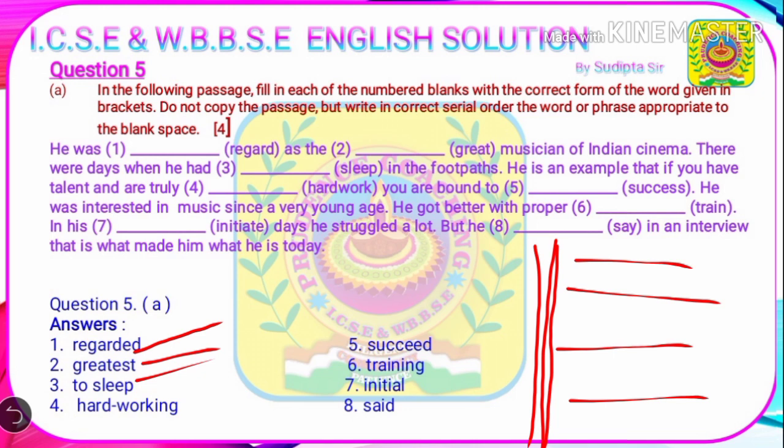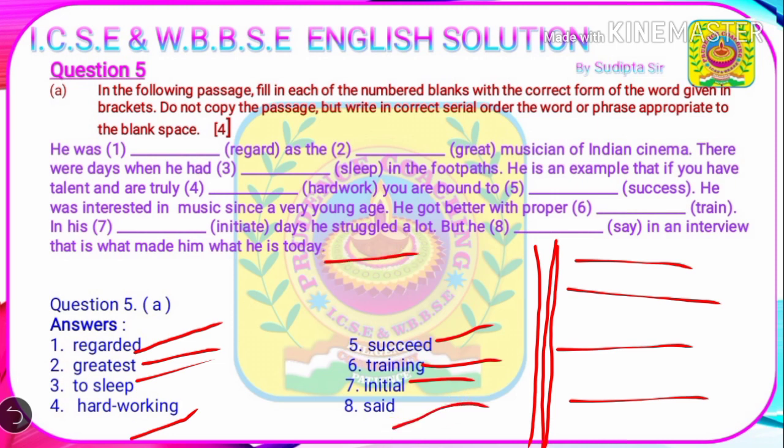So number four answer is, if you have talent and are truly hardworking, you are bound to succeed. He was interested in music since a very young age. He got better with proper training. In his initial days, he struggled a lot, but he did well in an interview. So as the whole passage is given in past tense, this would also be in past tense. So he said in the interview that this is what made him what he is today.